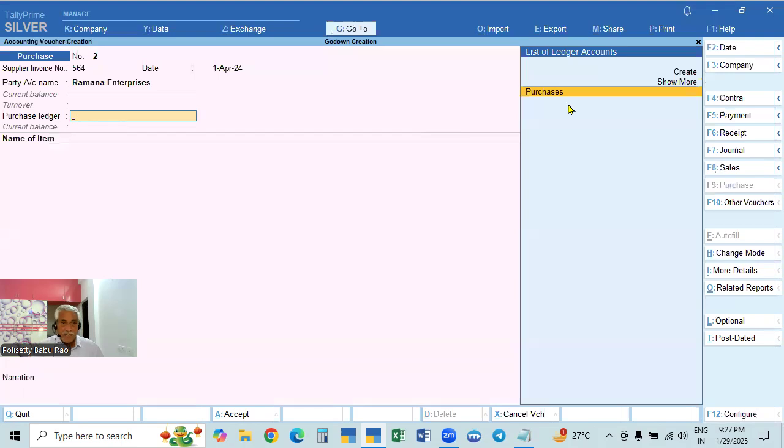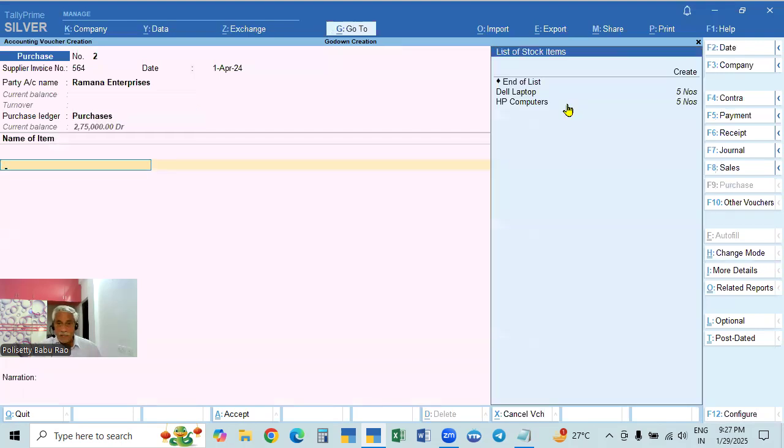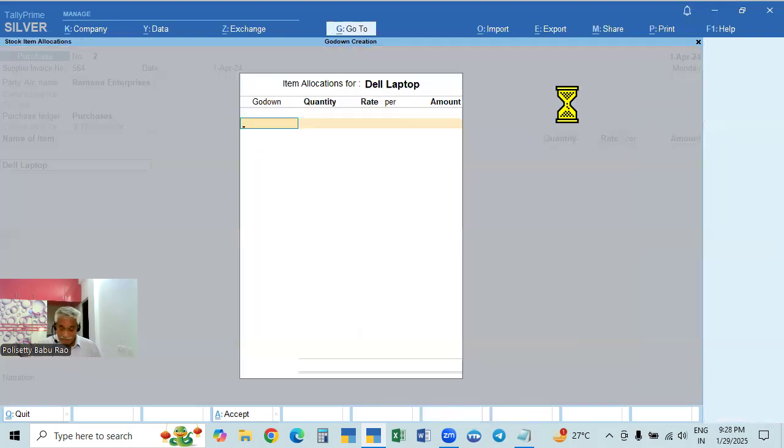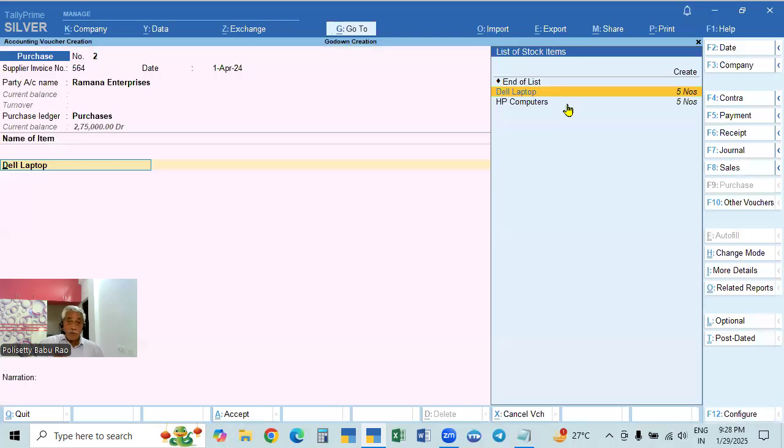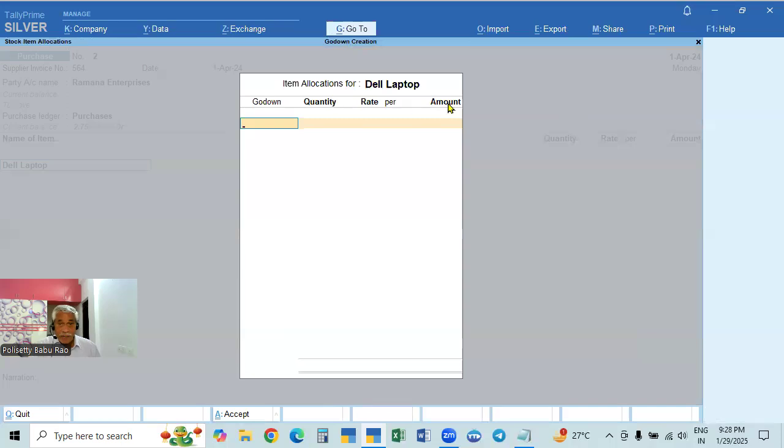That is accepted. Now what we did, we purchased goods. What are the items? Here, these two items only we purchase from this person again. And here, laptop we are purchasing. So here, I told you, now we have to store in a particular go down. Now here it will ask you the quantity, rate, and amount. Initially go down is an option, that is why it is asking in a separate window.